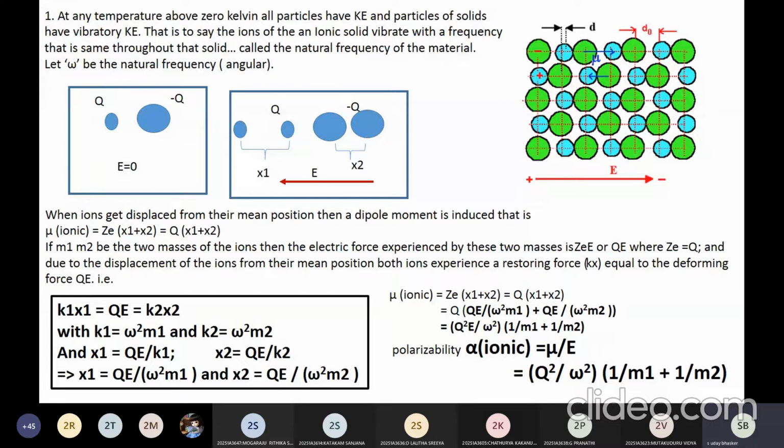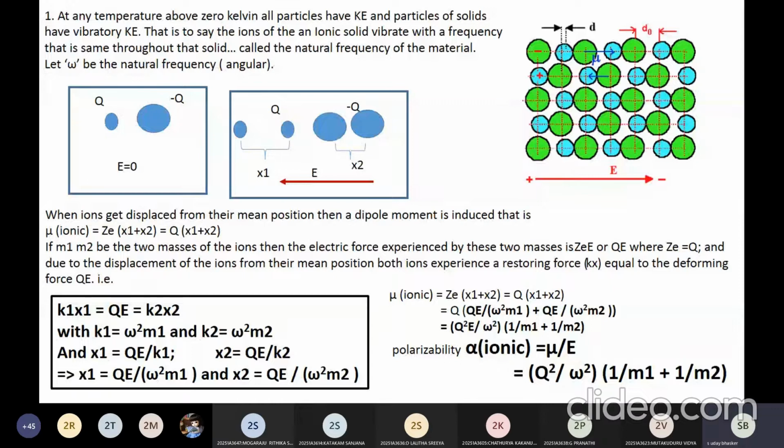Whenever the temperature of a body is above 0 degrees Kelvin, it will have vibratory energy. And if the temperature of the body is the same throughout, it will have a natural frequency, vibrating with a natural frequency that you call omega. You have already learnt in your intermediate that every existential object will have a natural frequency. That means everything made up of a similar kind of structural arrangement will have a natural frequency. Let me suppose I am taking an ionic solid, and that ionic solid has a natural frequency omega.